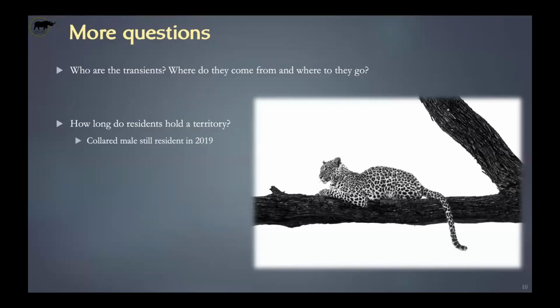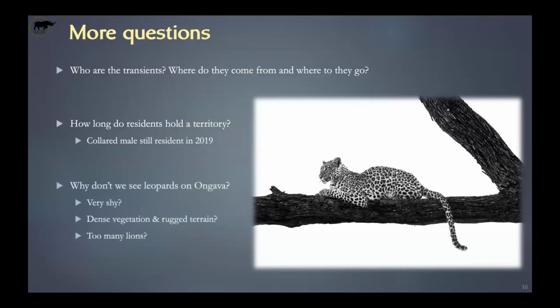That is something that we are going to answer very soon, because we're going to process all our leopard camera trap data since 2009 up to now, to individual ID. So we're going to see how long we see those individuals. What's going to be interesting is most probably we're also going to be able to answer about the transients, because maybe an individual that we saw in 2009, 2010, we don't see it for 4 years, and then 4 years, 5 years later, it just comes back here. So we're also going to have a clearer picture of the transient and resident population.